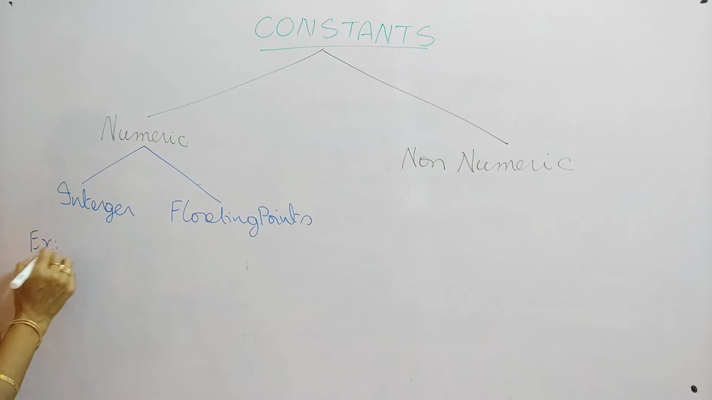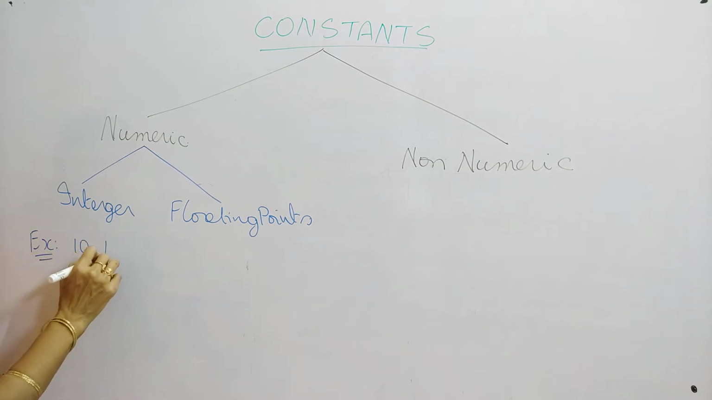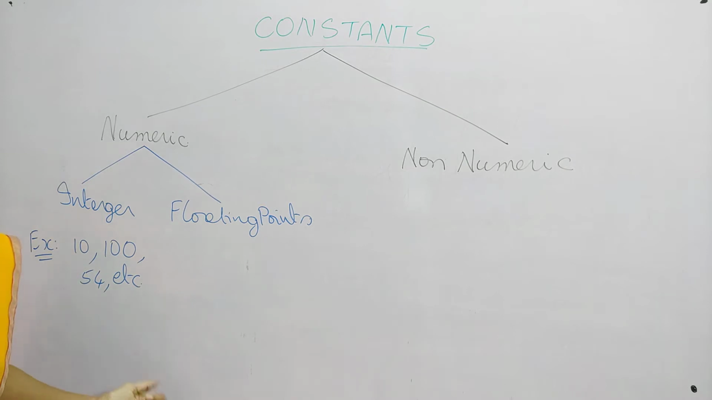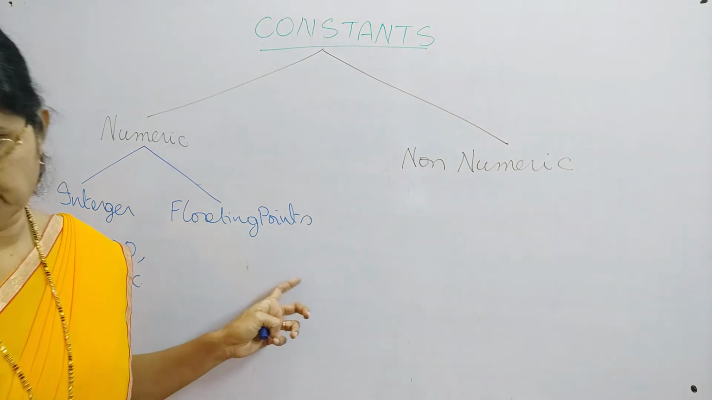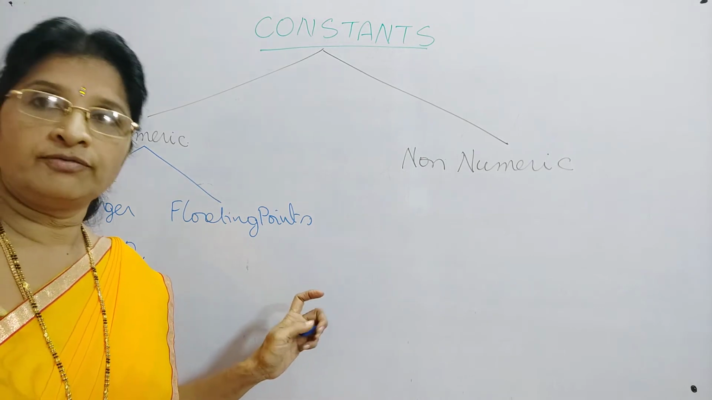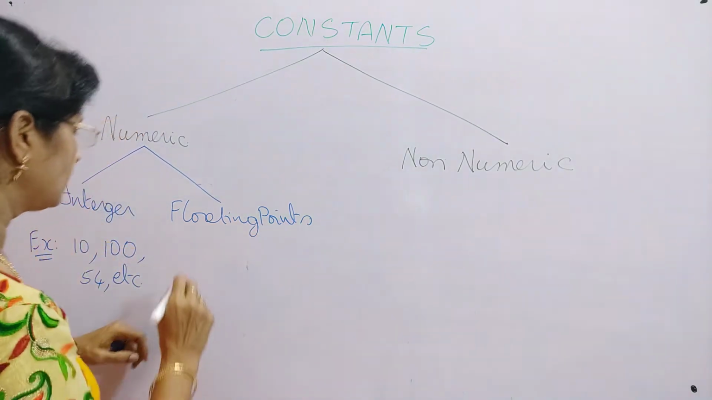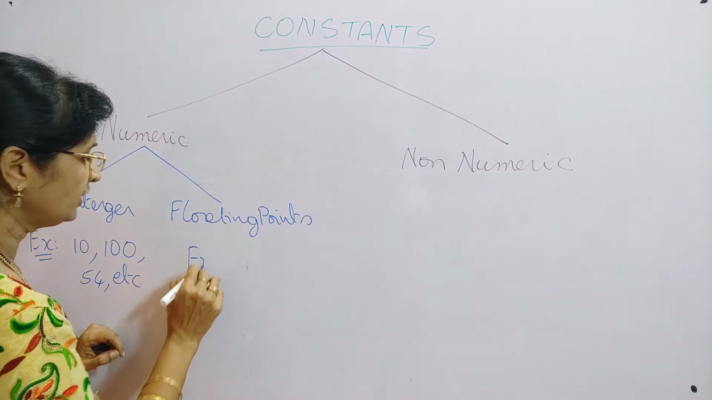So the examples for integer constants are 10, 100, 54, etc. All these are called integer constants. Suppose you give the constant as a floating point constant, then it is called a floating point constant.